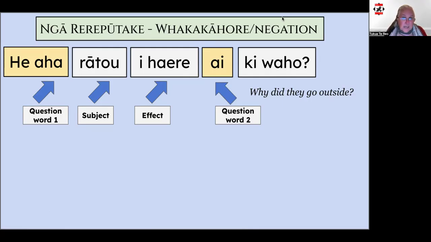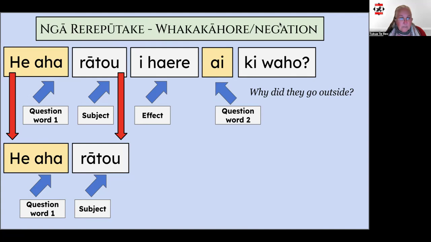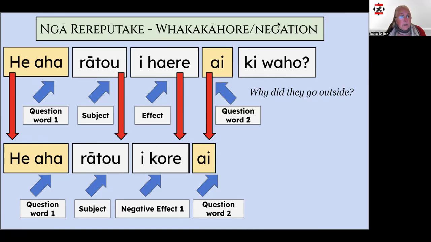Now we're going to have a look at negating these sentence structures. We'll start the negated question in the same way with he aha. So let's drop that into place. The subject also remains in the same position, so we'll pop that in as well. Next, we're going to start the next bit in the same way with the past tense marker i, and then use the negation word kore to indicate a negative effect. This is then followed by the rest of the question phrase, which is i. So now we've got he aha rātou i kore ai.